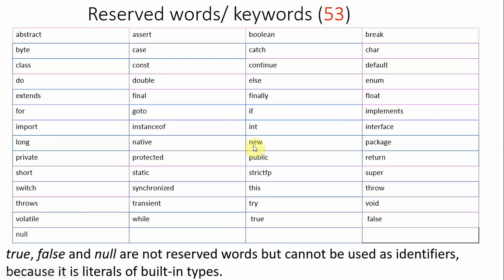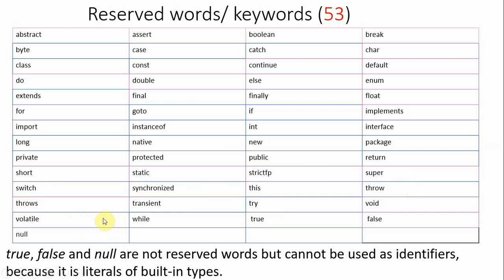Native, new, package, private, protected, public, all these you don't know. Return, returning of data, that you know. Short data type you know, static you don't know, strictfp no, super you don't know, switch, again switch cases, you know. Synchronized, throw, throws, try catch, throw. If you know exception handling in C, you understand what throws and all are. Transient, try catch blocks. Void, you know very well, right? Void is nothing but it defines that we are returning nothing.